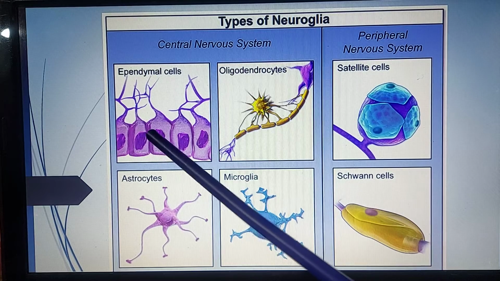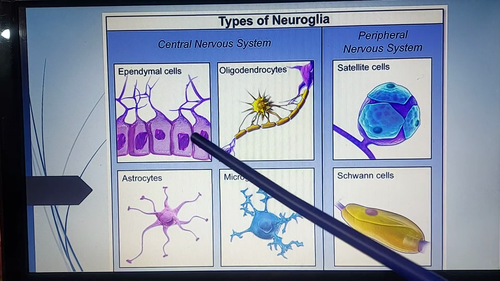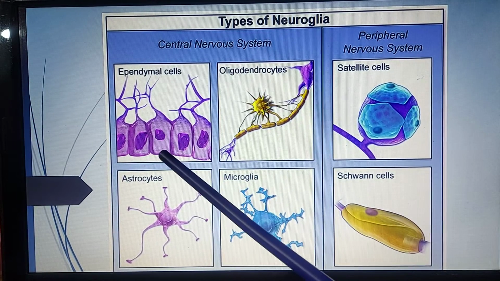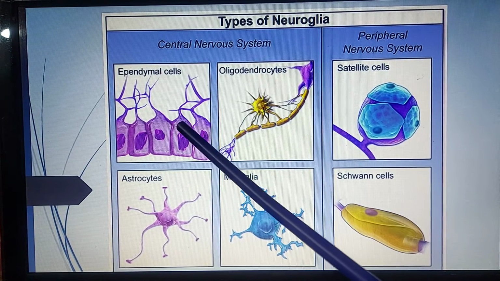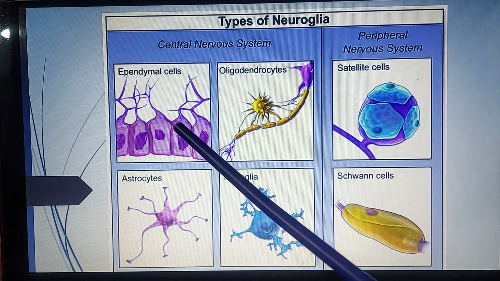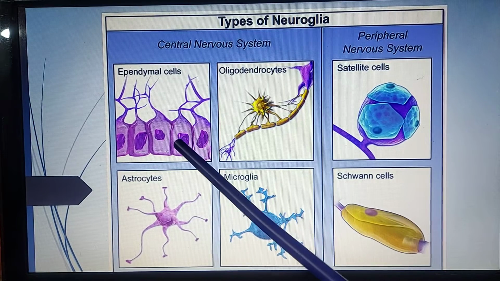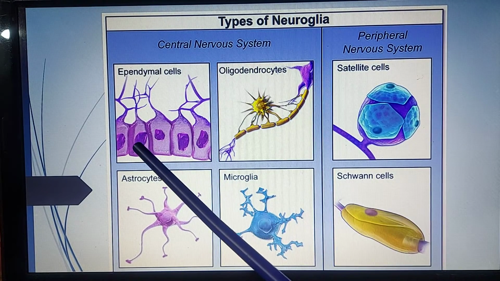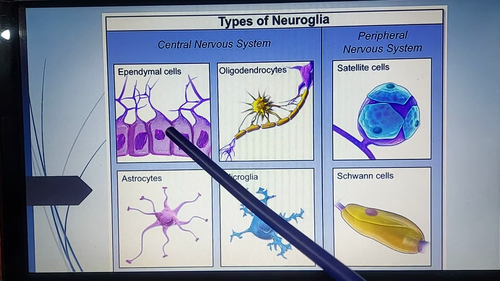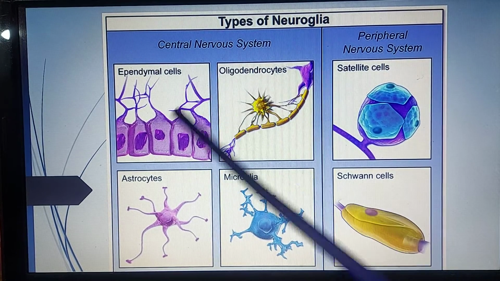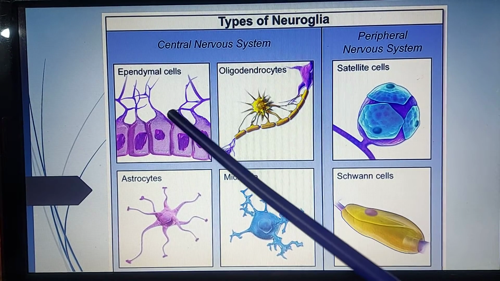these ependymal cells are present in the ventricles, lining the ventricles of the brain. Our brain is not a solid structure. It has different cavities or empty spaces which are lined by a single layer of ependymal cells, which are responsible for secretion and circulation of cerebrospinal fluid.